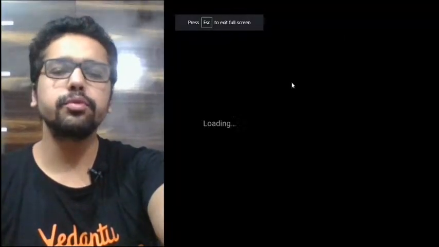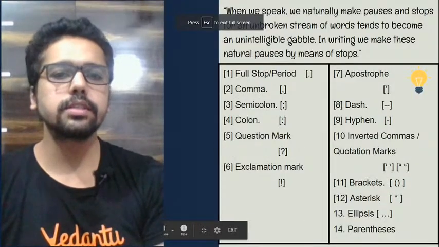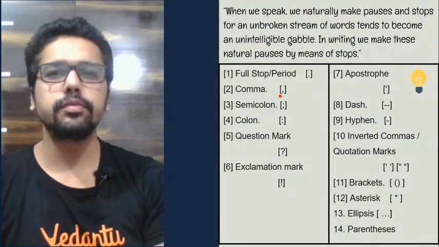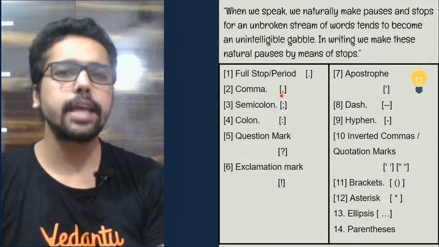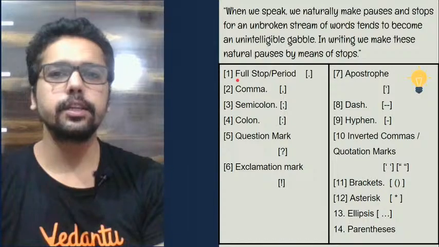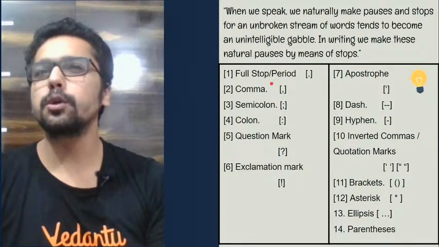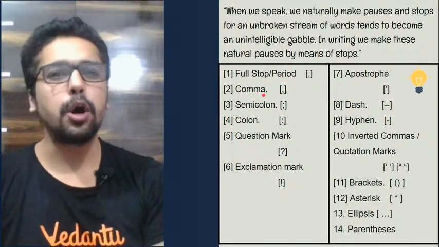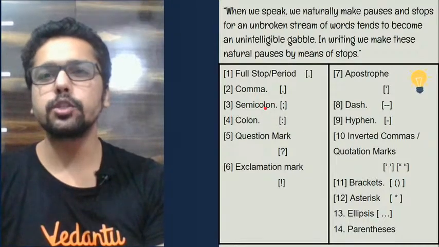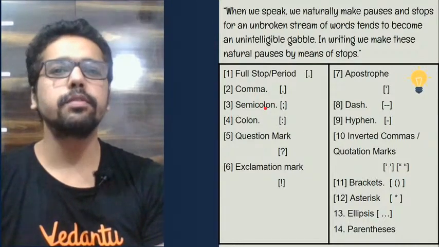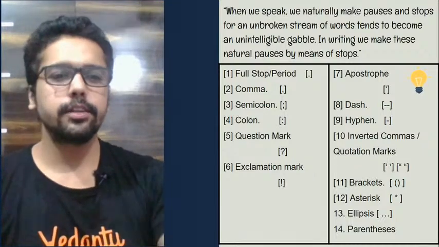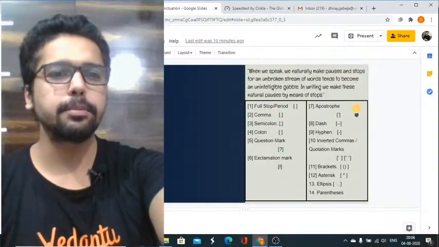In the first session, we learned punctuations, 4 types of punctuation marks, and the rules of using capital letters, that is capitalization. So in the first session, this is what we saw. We saw the use of full stop, which is also called period, okay? Then comma, semicolon, colon. These are the 4 types of punctuation marks, the usage of which we saw in the first session, along with the rules for using capital letters.